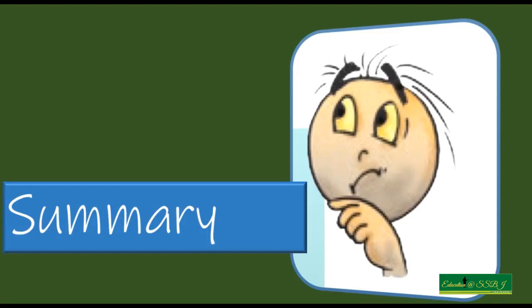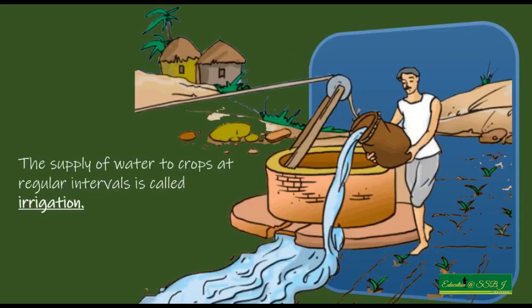Well, now it's a time to revise and summarize. Now in this unit we have learned what is irrigation, one of the steps towards crop production and management. Now what is irrigation? Irrigation is simply a supply of water to crops at regular intervals, right?